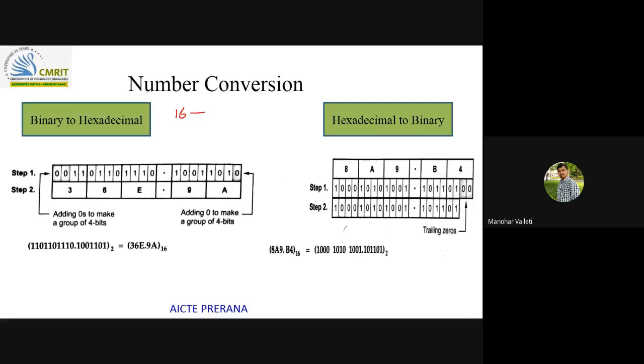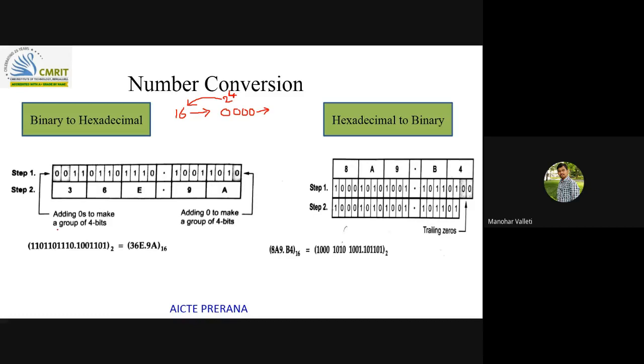So each will need to have a different unique binary code, right? For that to represent, you need 4 binary bits. So total combinations 2 power 4. If you consider a 4-bit binary number, total possible combinations are 2 power 4. Hence, you can represent each unique digit in hexadecimal with the help of binary.